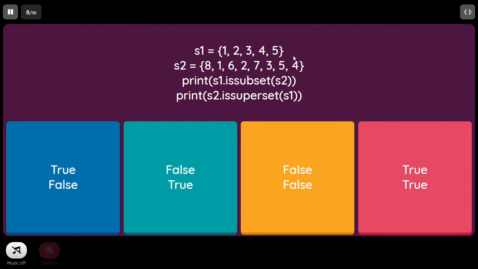s1 equal to 1, 2, 3, 4, 5. s2 equal to 8, 1, 6, 2, 7, 3, 5, 4. Print s1 dot issubset of s2. So we are checking if s1 is a subset of s2 or not. Yes, it is a subset. We can clearly understand. It is unordered, so don't worry about the order. If you find that each and every element of s1 is available in s2, then you can say s1 is a subset. Similarly, s2 dot issuperset of s1. Yes, if s1 is a subset of s2, obviously s2 is going to be a superset of s1. So both these statements will return true.